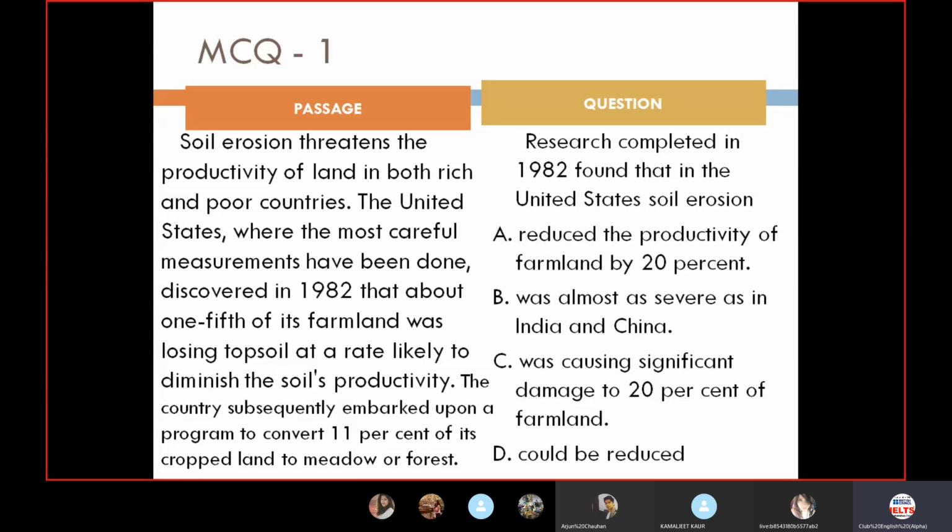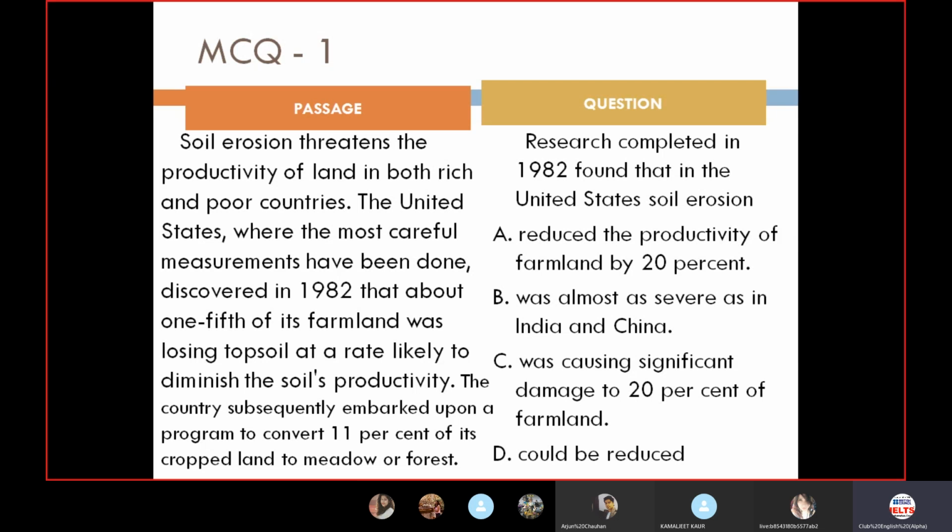Let's move on to D. Research completed in 1982 found that in US soil erosion could be reduced. Now we are done with it. Reduced is our keyword. Now we'll be quickly scanning through the passage to see where these different keywords are. US is there. 1982 I can see in a quick snap. Then 1/5. 1/5 means 20%, I've made out. Farmland is there.